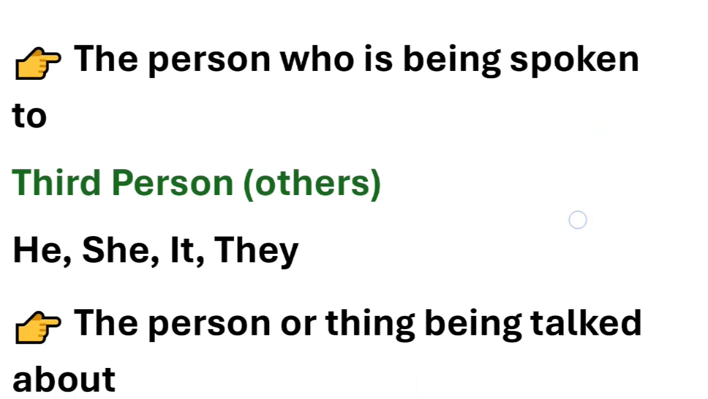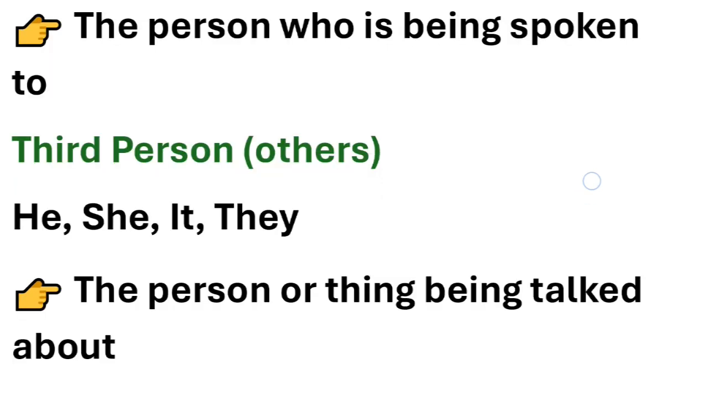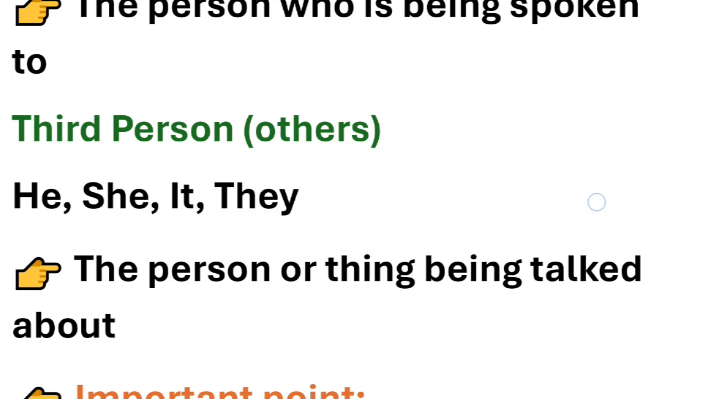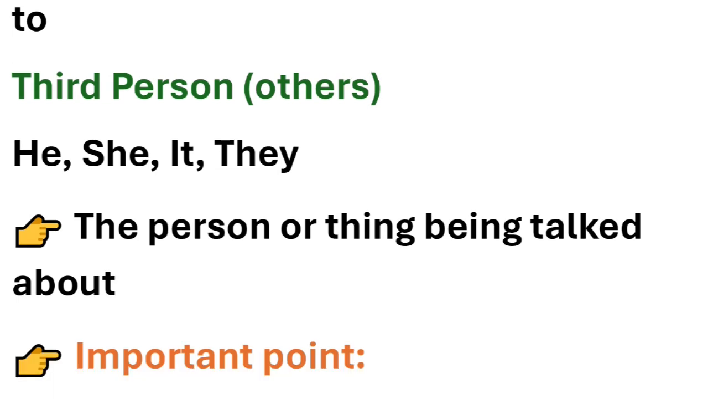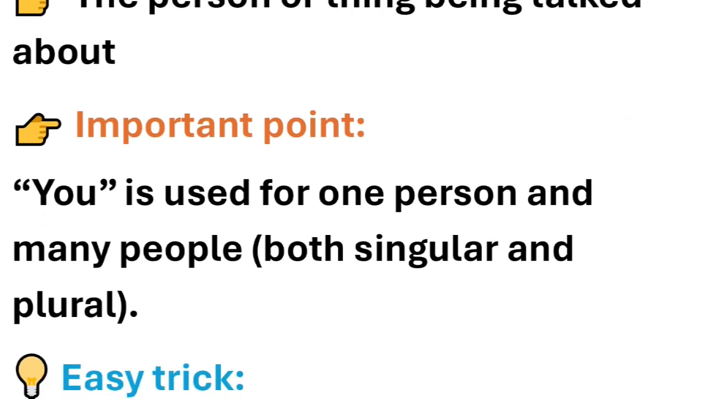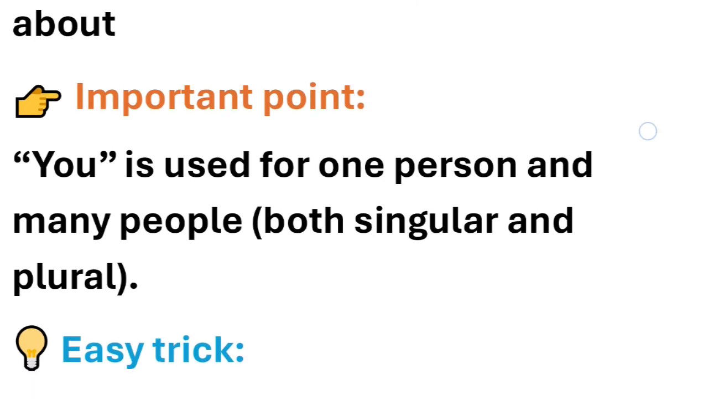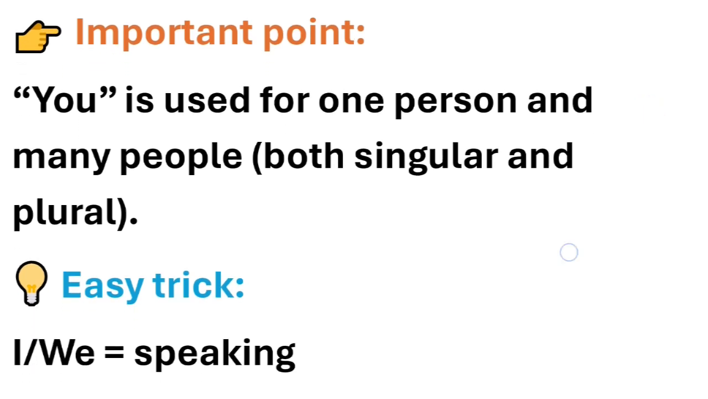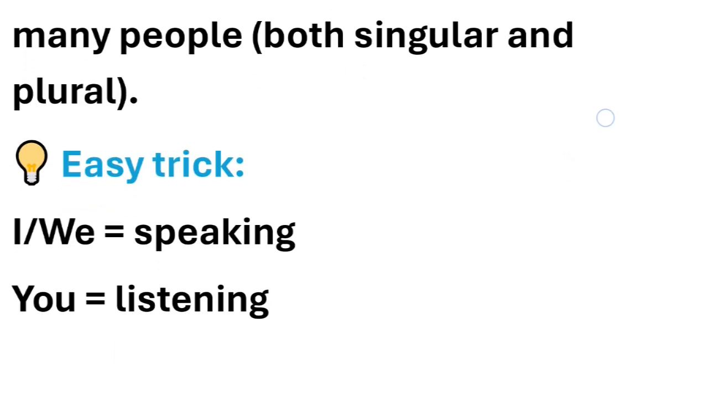And the third person is others, whom we are talking about. The third person, the other person. For example, he, she, it, or they. The person or thing being talked about, the third person. So if I'm talking to you, I'm the first person, you are the second person, and if we are talking about someone else, for example Mohit, who's our friend, then that person will be the third person. You is used for one person and many people. So you is used in both the cases, singular and plural. This is how you is used.